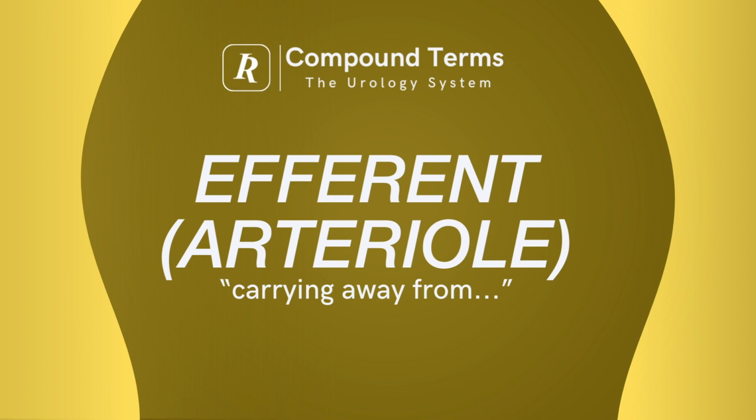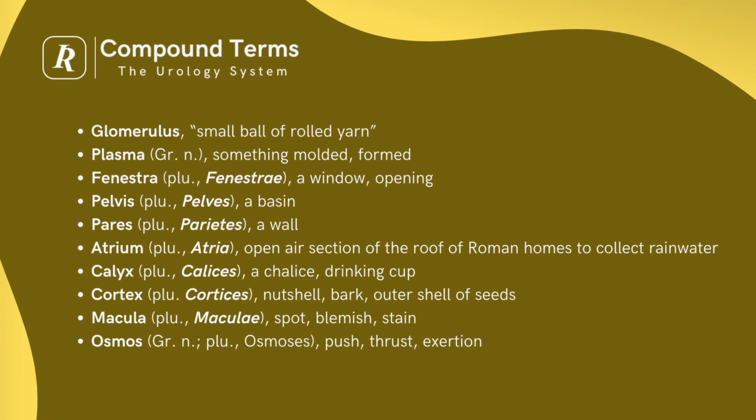The following roots are metaphors for urinary terms. I challenge the viewers to find corresponding terms. Take note of their classical meaning and work out what terms they're used in urology. Glomerulus, meaning a small ball of rolled up yarn. Plasma, Greek noun, something molded or formed. Fenestra, Latin, plural fenestrae, window or opening.